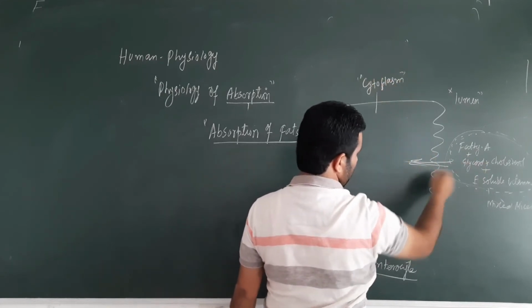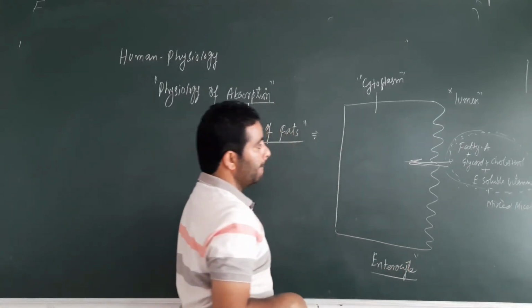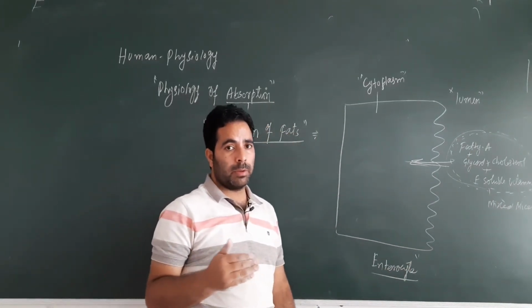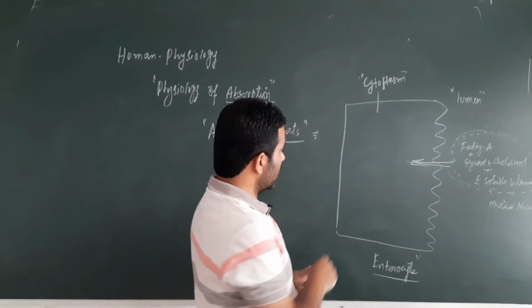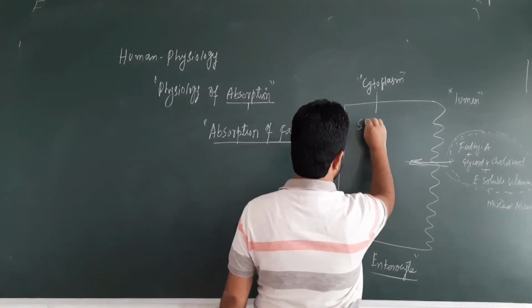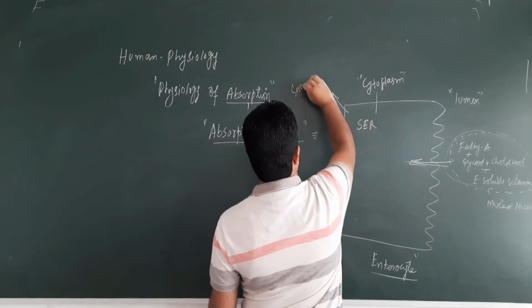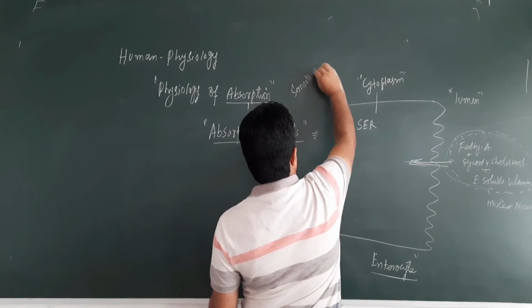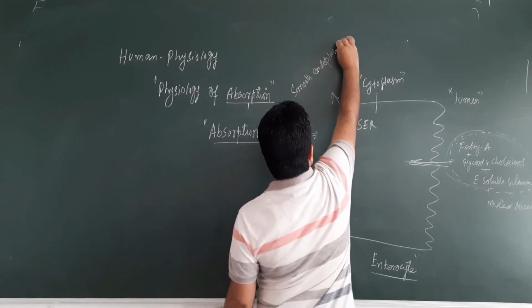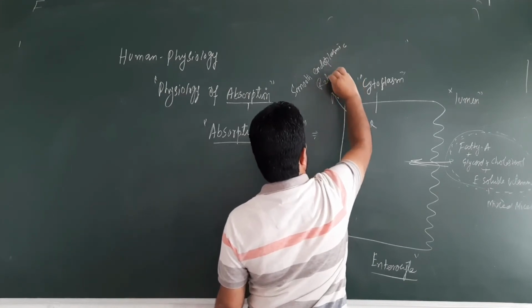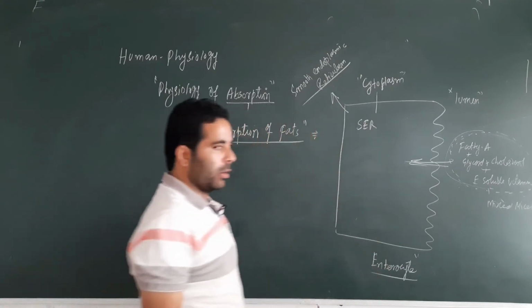So these fatty acids, glycerol, cholesterol, and fat soluble vitamins will reach the cytoplasm of the enterocyte. Now here you have to keep in mind, what will happen in the cytoplasm of the enterocyte? In the cytoplasm of the enterocyte there is SER. SER means smooth endoplasmic reticulum, one of the most important cell organelles of a eukaryotic cell.